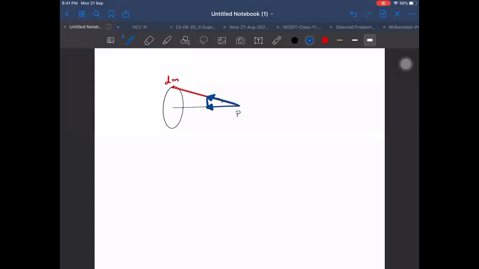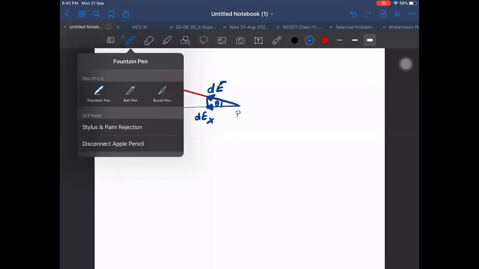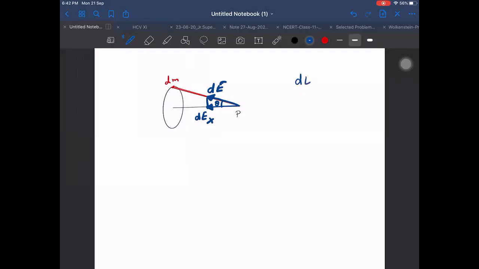So finally, I am interested in integrating not total dE, but dEx or dE cos theta. What will be that? Net E will be the integration of dEx, which is G into dm by the distance, this distance is, let us say, x, this distance is R, and this is small r.